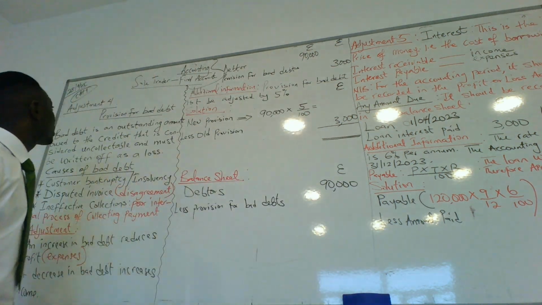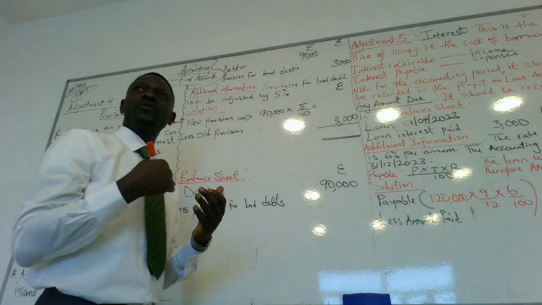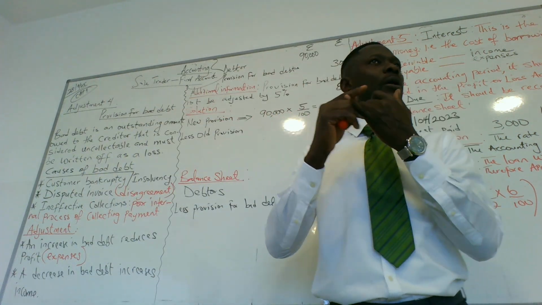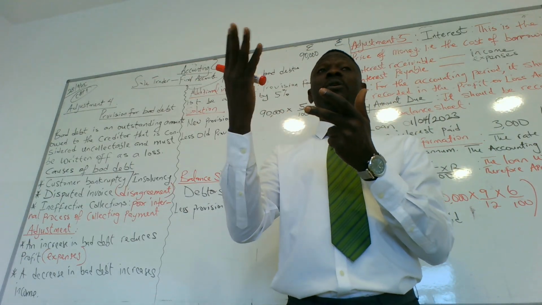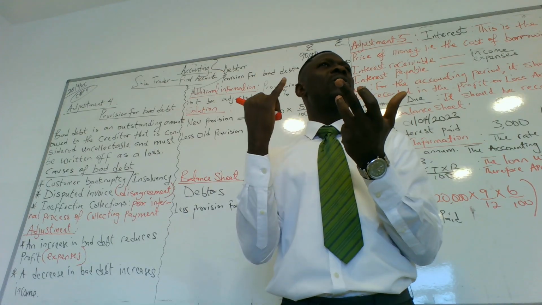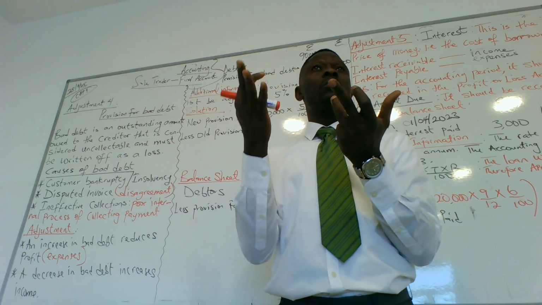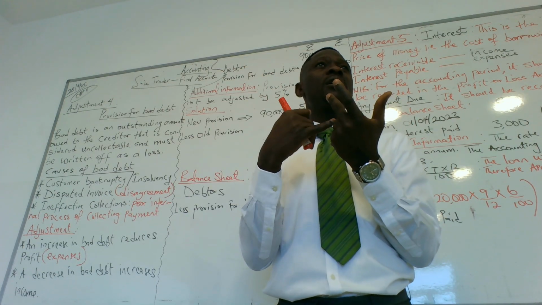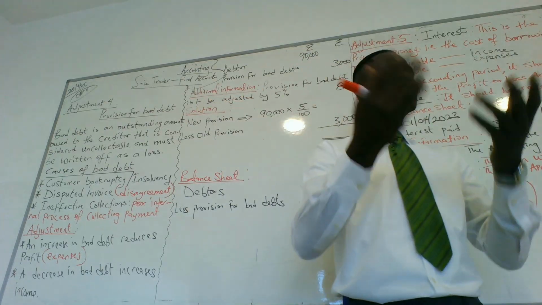So we'll continue with accounting of a sole trader. We've talked about how we close the closing stock. What else did we talk about in the previous class? We talked about advertisement, which is an expense.